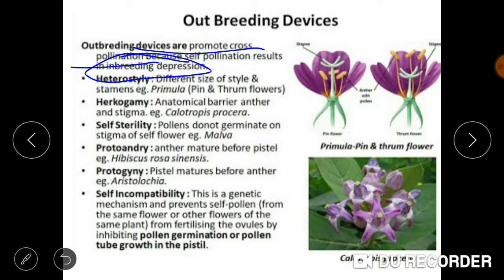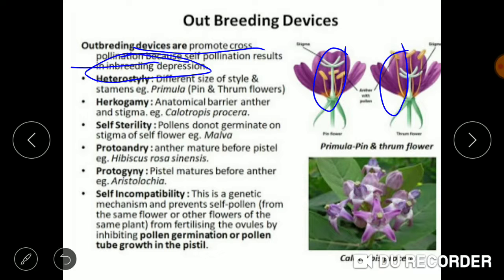Either the filament of the male part is too long, or the stigma is at a height due to the great length of the style. In both cases, there will be no meeting of the pollen grain and the stigma. So it will avoid self-pollination.